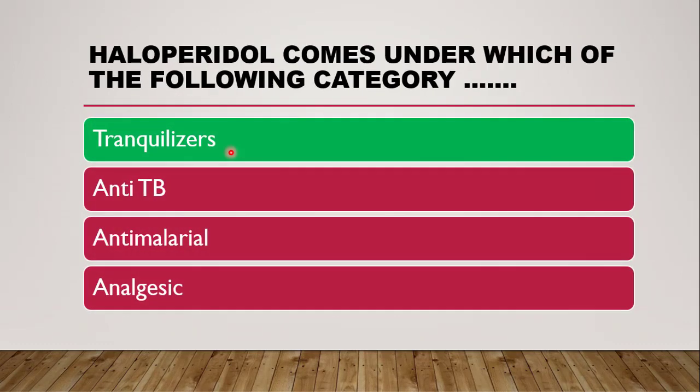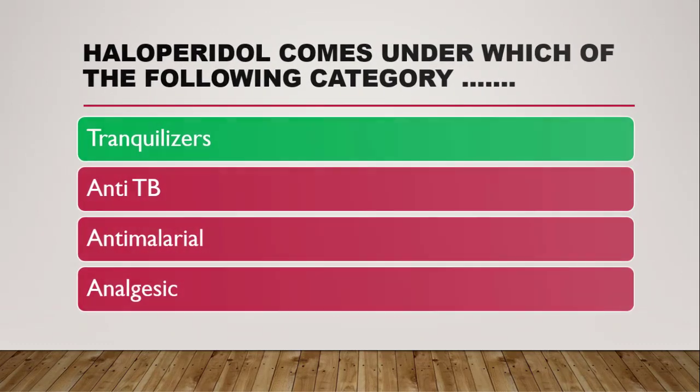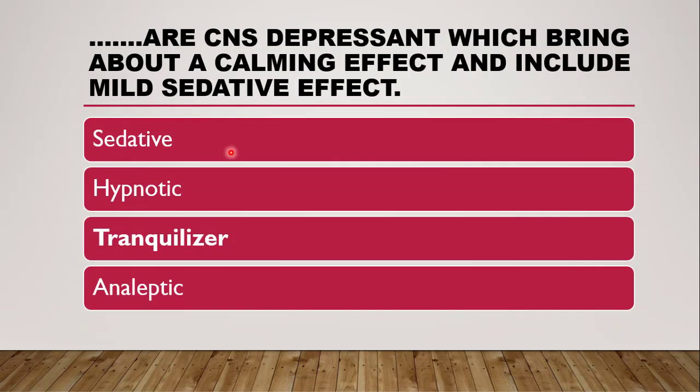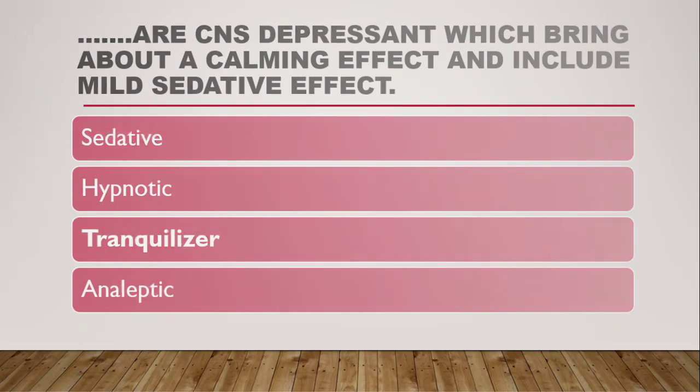Next question is, dash are CNS depressants which bring about a calming effect and include a mild sedative effect. These are the drugs which bring about CNS depression with a calming effect and mild sedative effect. The options are sedatives, hypnotics, tranquilizers, and analeptics, and the correct answer is tranquilizers.